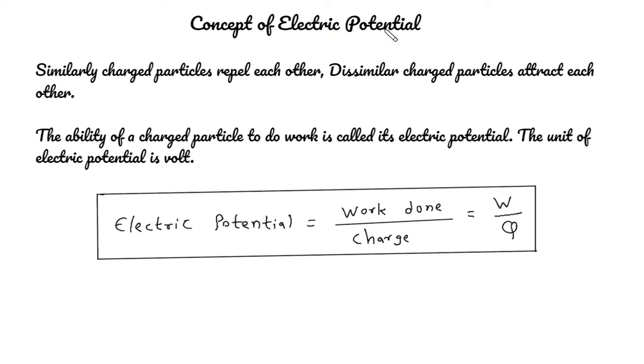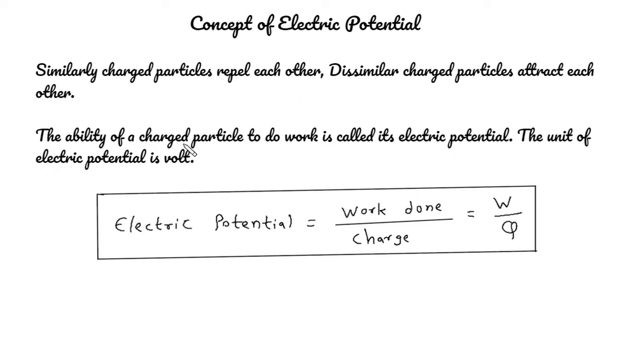Concept of electric potential. Similarly charged particles repel each other, like positive and positive charge particles will repel each other, and negative and negative will repel each other, and dissimilar charge particles attract each other. That means positive and negative charge attract each other.